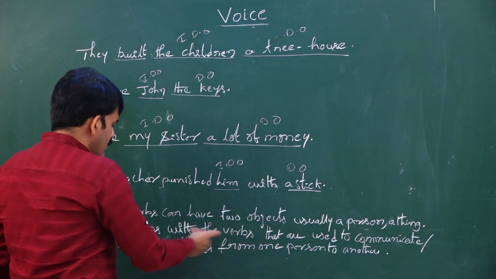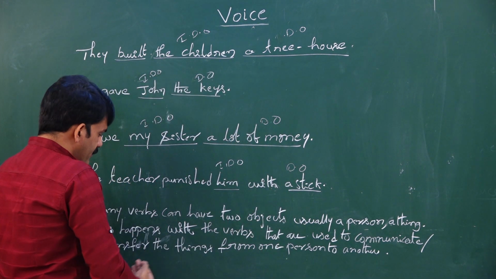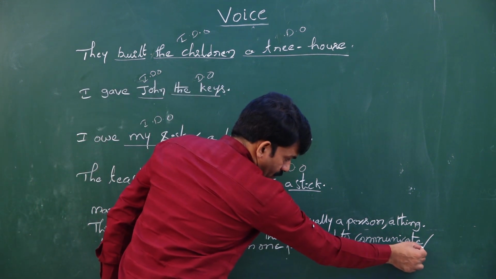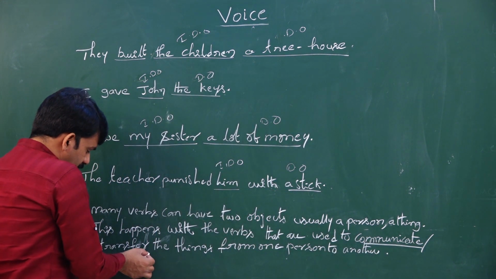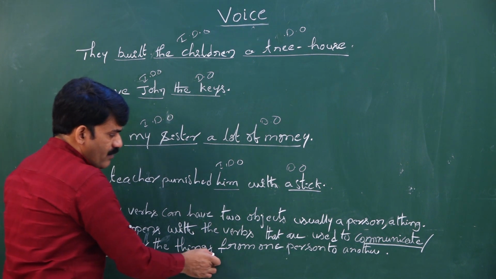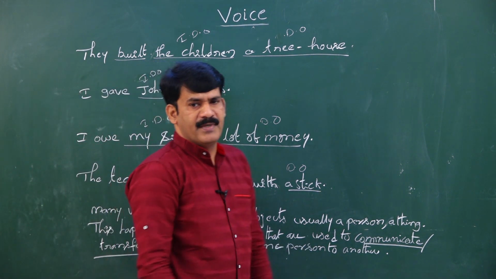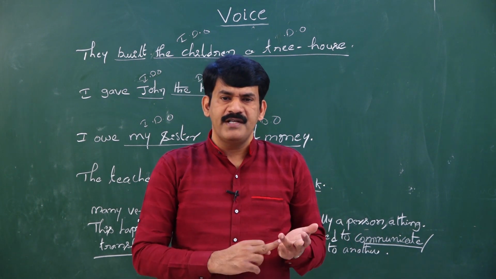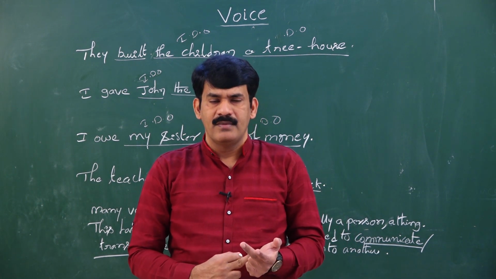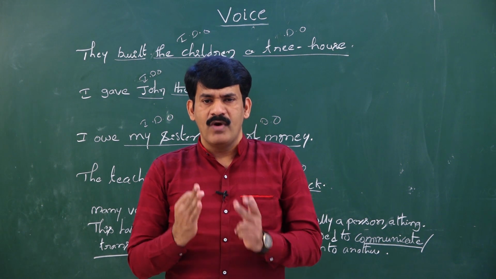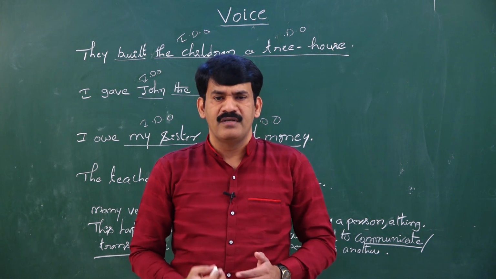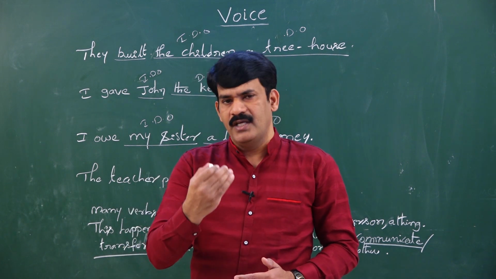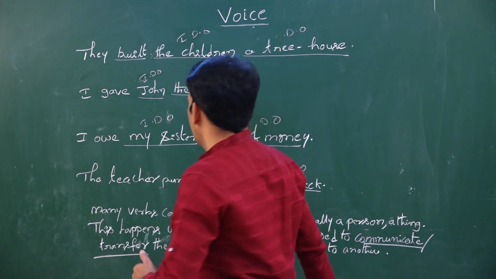The two objects are mostly used when the verbs are communicating or transferring things from one person to another person. Remember, when the verb communicates or transfers something from one person to another person, then only do we use two objects in most cases.